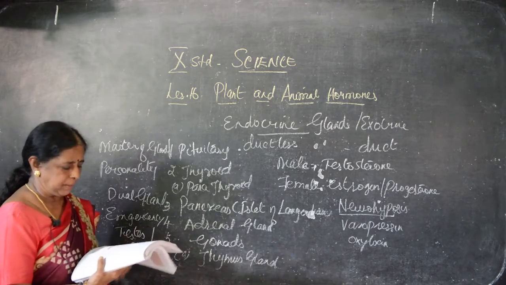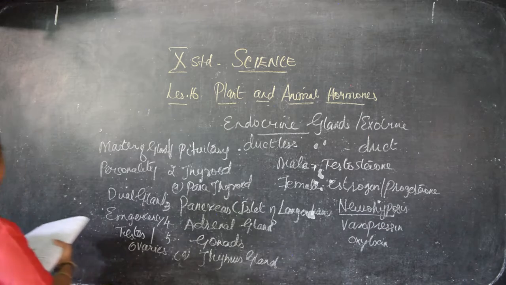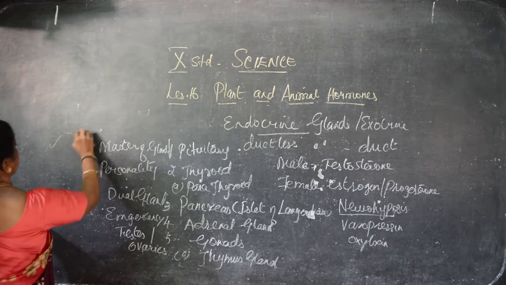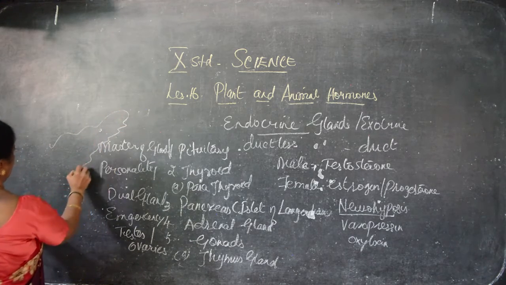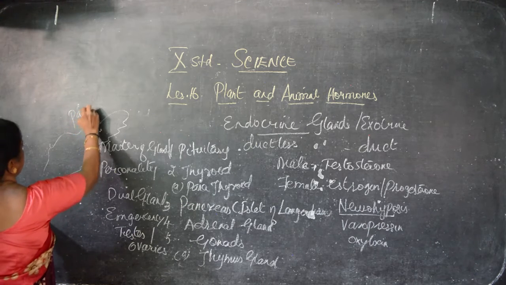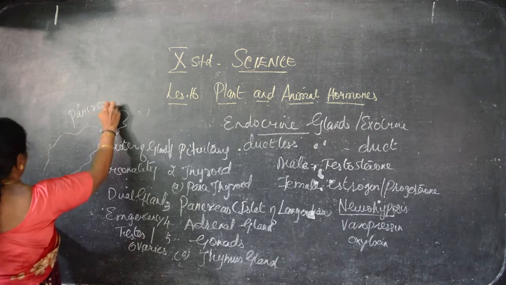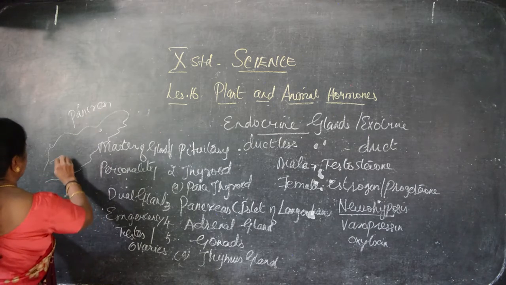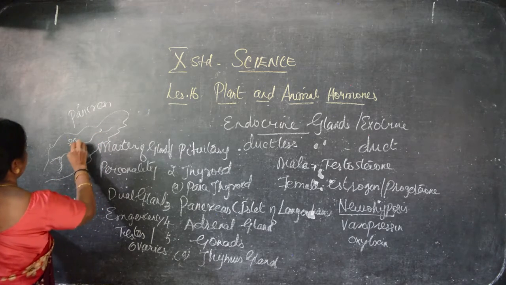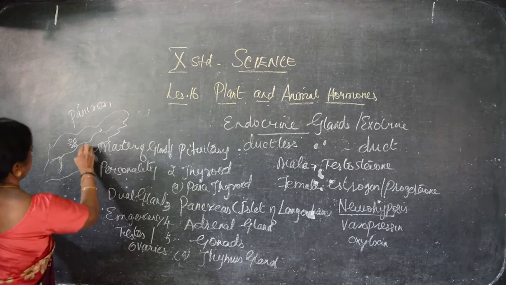It is a leaf-like structure next to the duodenum. That is the digestive tract. Here we can see patches like this.